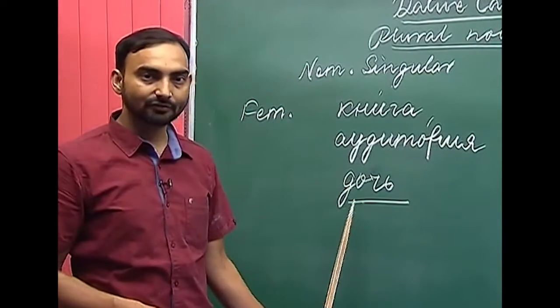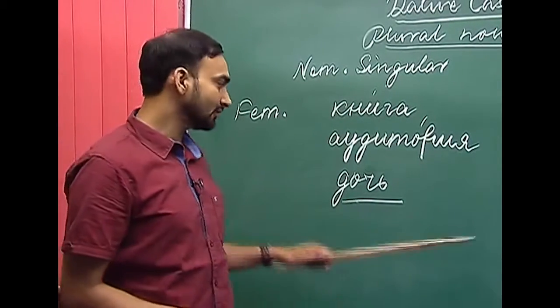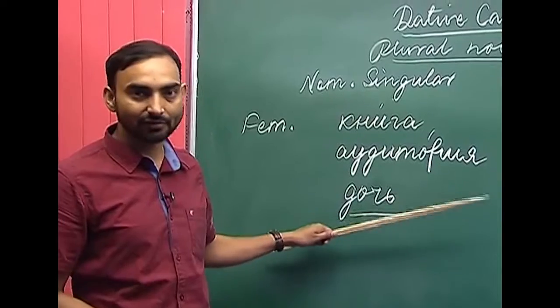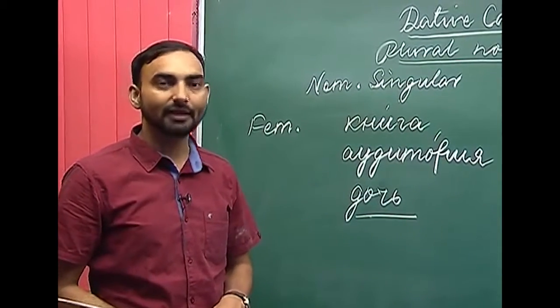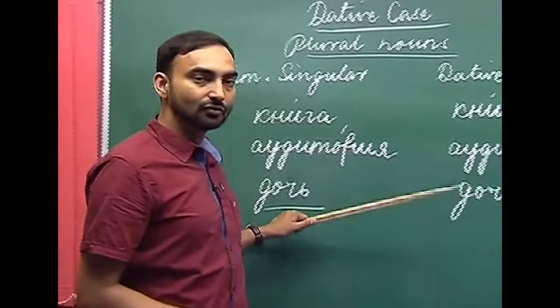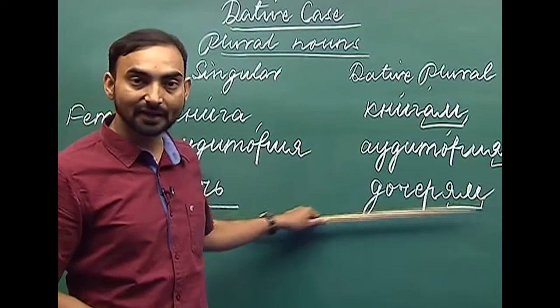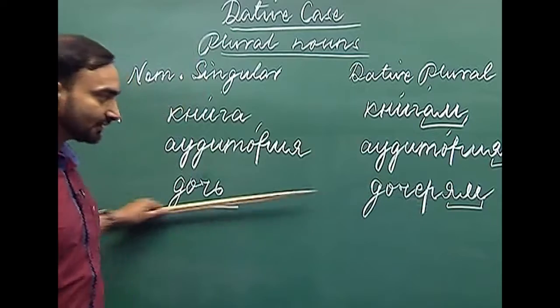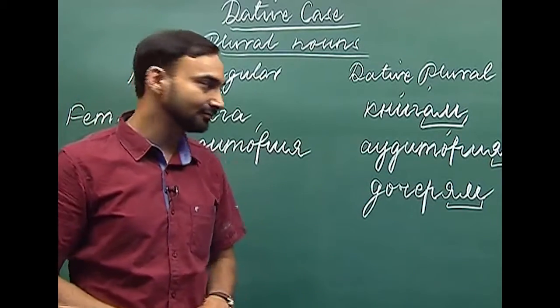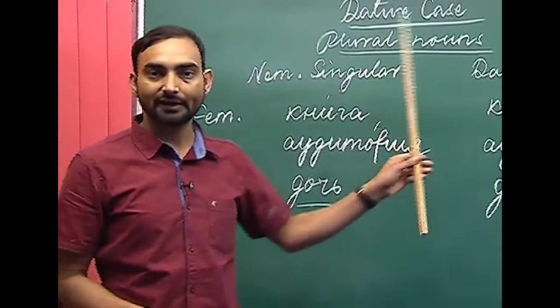The third feminine noun we have written here is doch. Doch, you already know, is an irregular noun. It has an irregular plural and irregular forms in the cases. So, what happens when we use doch in the dative plural? It changes its stem. Doch becomes dochir and we use yam: dochiryam. So, doch, dochiryam; mat, matiryam. This is how we change the feminine nouns in the dative plural.